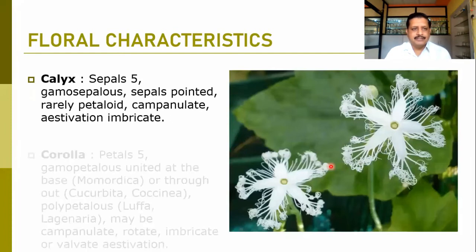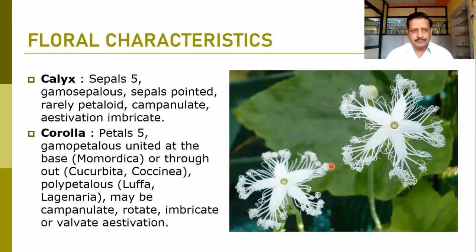When we talk about the calyx and corolla, calyx is mostly 5, corolla also 5. Calyx are mostly gamosepalous. They are fused and form a cup-like structure, and sepals are mostly pointed. They are rarely petal-like, and they are mostly campanulate or cup-like in structure. And aestivation is found to be imbricate, where 2 sepals are inside, 2 outside, and 1 is overlapping in and out. And corolla is mostly having 5 petals. They are gamopetalous. Petals are fused.